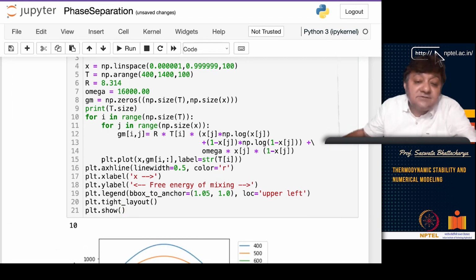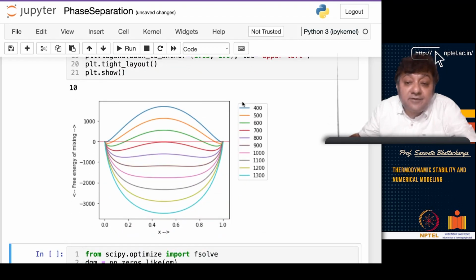If I run this, you see that at 400, for example, 400 is this one, 500 is this orange curve, then 600 is this one. You have these positive values of free energy of mixing only at lower temperatures, and you have these inflection points, and you can see that these energy curves are cutting the x-axis.